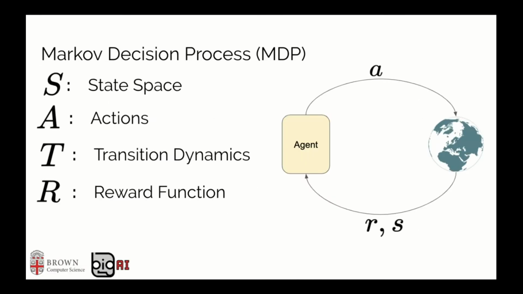The widely used model of an embodied agent is the Markov Decision Process, which represents the interaction loop between an agent and its environment. It is a generic, flexible, unstructured model of an embodied agent in which we have a state space that describes the world, actions that the agent can execute, transition dynamics, and a reward function that the agent must maximize. We'd like to communicate with this agent using natural language, which in contrast has a very rich structure.